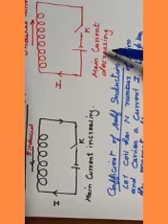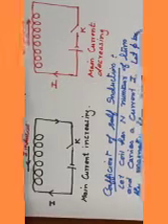This is called self-induction, and we can define the value of self-induction, that is called coefficient of self-induction. Suppose the coil has N turns, it has current I, and phi is the total flux associated with it. Then at any instant total flux of the coil is proportional to current in the coil, phi proportional to I, so phi equal to LI.